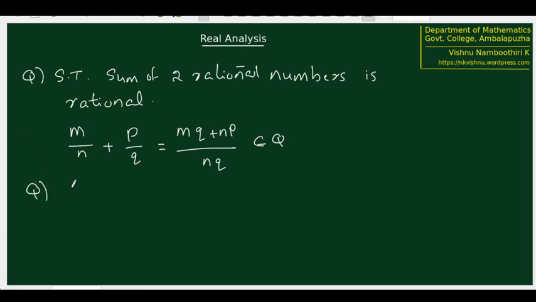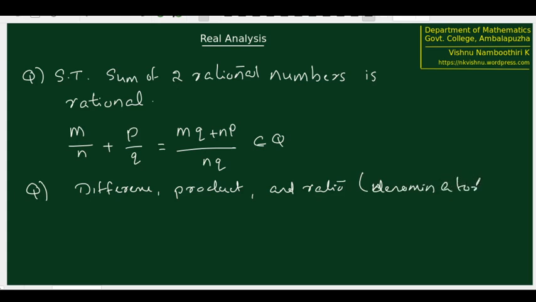Similarly, we can show that the difference, product, and ratio, of course with denominator not equal to zero, of rational numbers is again a rational.